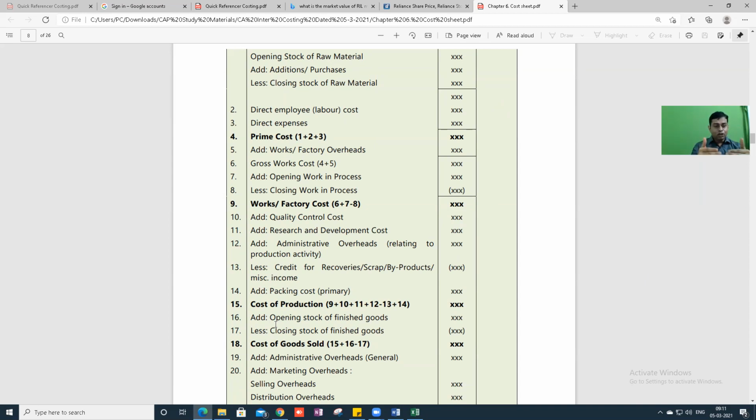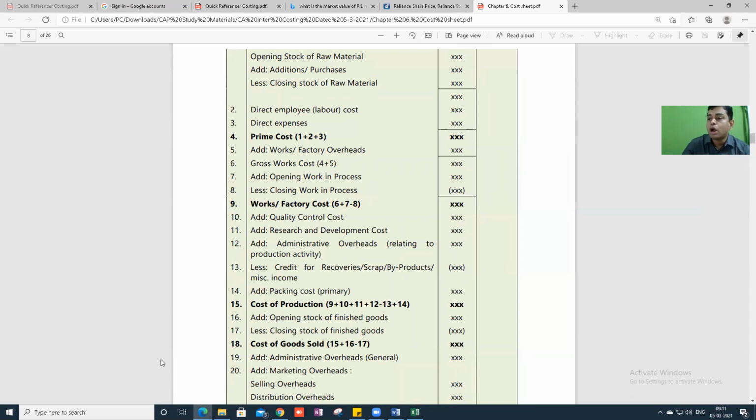Under that, we'll take opening stock, add purchases during the period, less closing stock, then we get materials consumed. I told you this in a few examples. Then employee cost, then direct expenses, then it will be prime cost. Then in the proforma, we will learn adjustment of work in progress, adjustment of finished goods also.